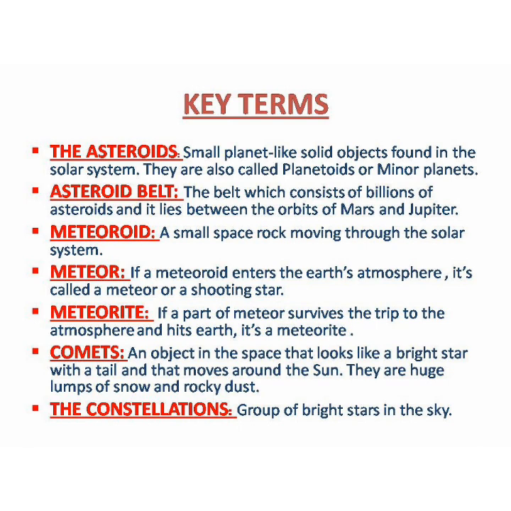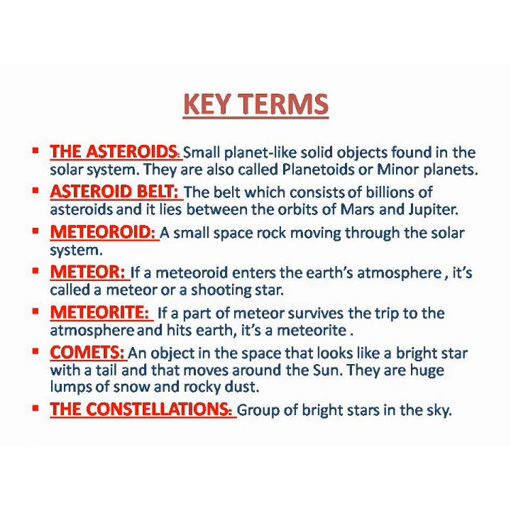Then comes the meteoroid. Meteoroid is a small space rock which moves around in the solar system. If this meteoroid enters the Earth's atmosphere, it is called a meteor or a shooting star or a falling star. Then if part of a meteor survives the trip through the atmosphere, does not burn up completely, and hits or collides with the Earth's surface, it becomes a meteorite.